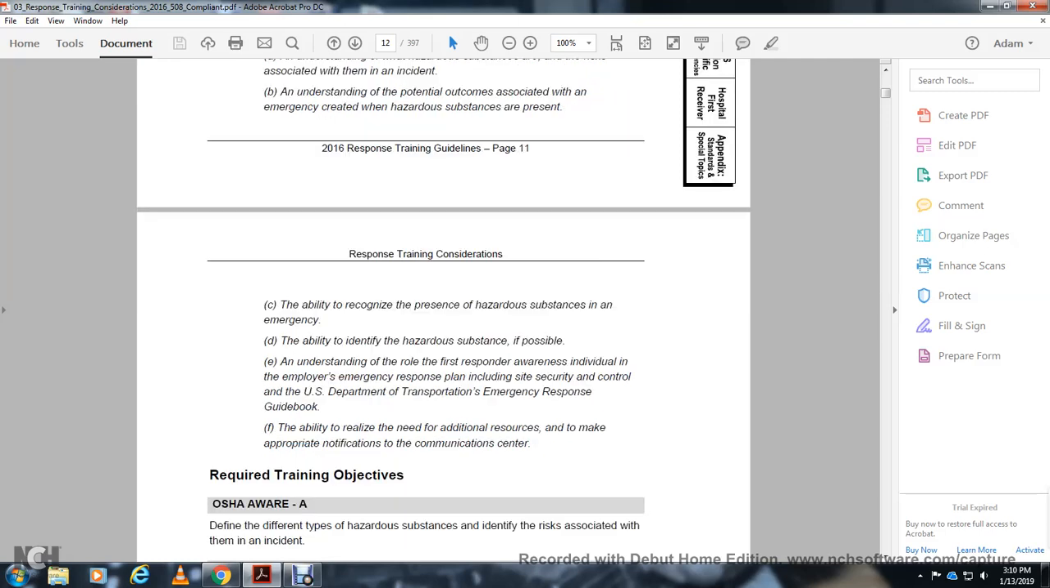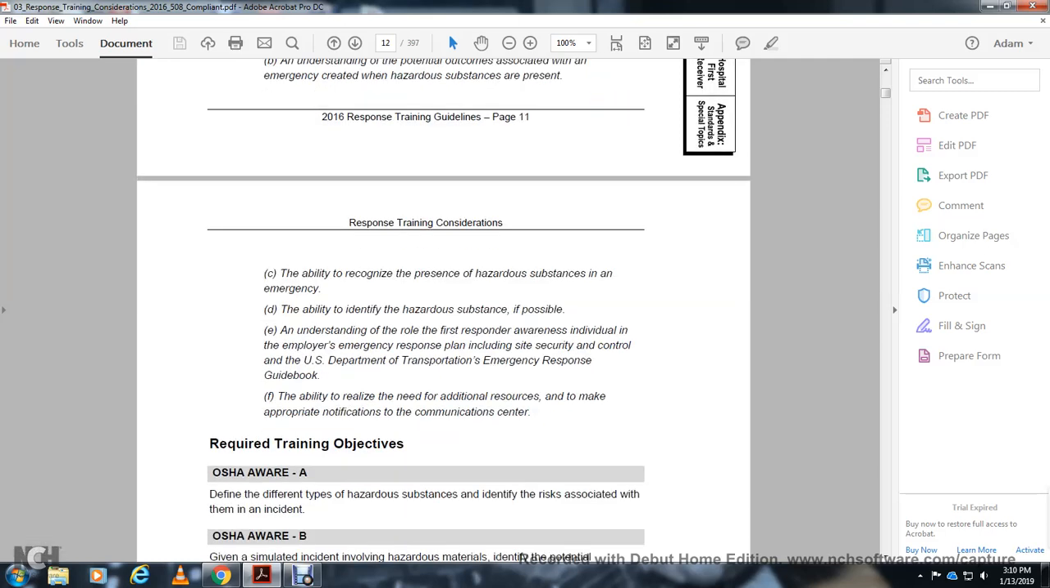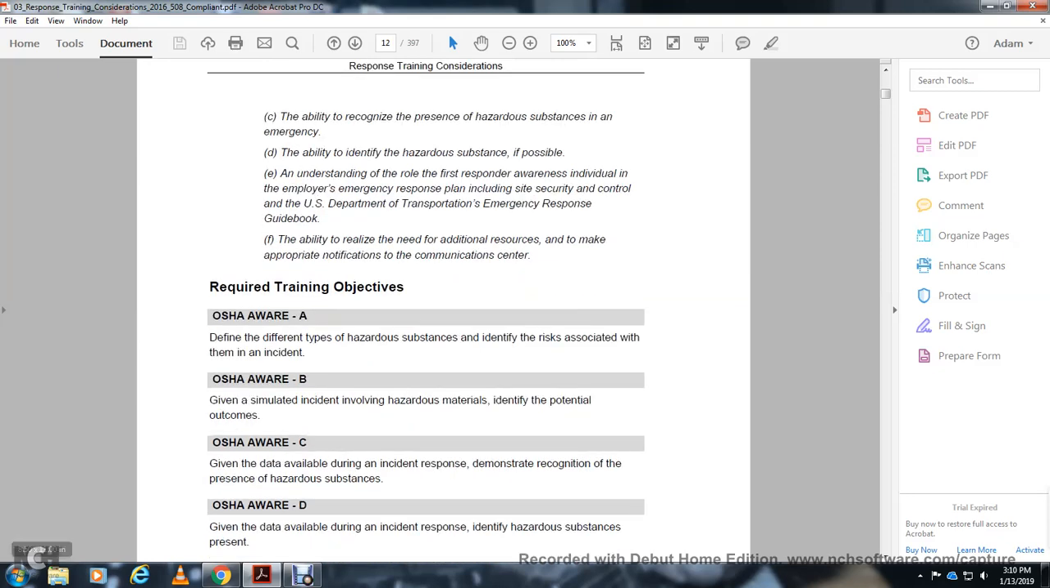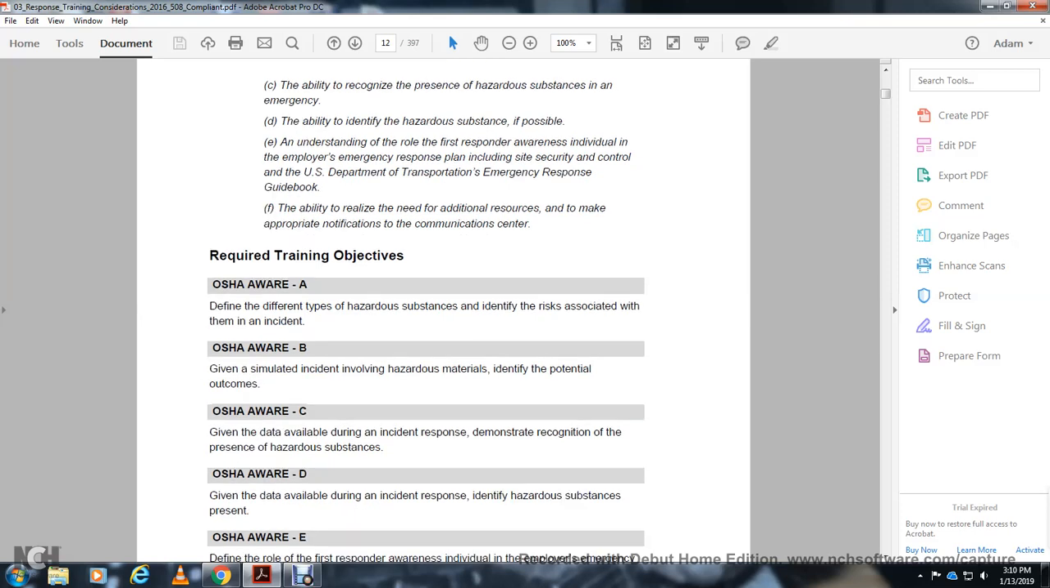Required training objectives of OSHA awareness. Objective A: define the different types of hazardous substances and identify the risks associated with the incident. Objective B: given a simulated incident involving a hazardous material, identify the potential outcomes. Objective C: given the data available during the incident response, demonstrate recognition of the presence of hazardous substances. Objective D: given the data available during the incident response, identify the hazardous substance present.